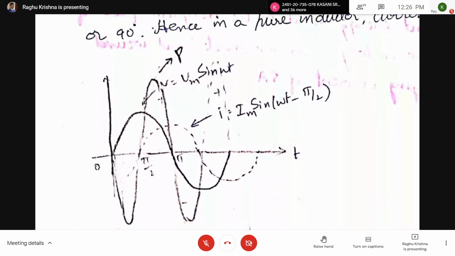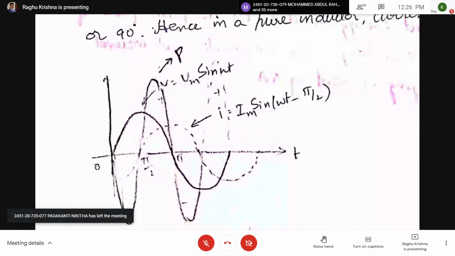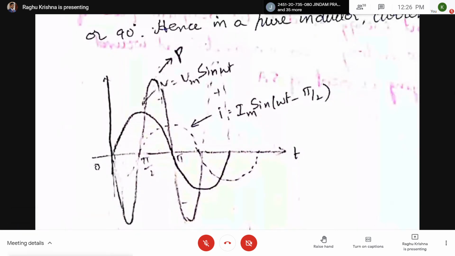The first waveform is the voltage waveform. Now you can get the power waveform. How to get the power waveform? If you multiply voltage and current waveforms, you are going to get the power waveform. Let us see the current and voltage during the period 0 to pi by 2. Voltage is positive, current is negative. What about the power? Power is negative. Next, from pi by 2 to pi, you can see current is positive, voltage is also positive, so power will be positive.